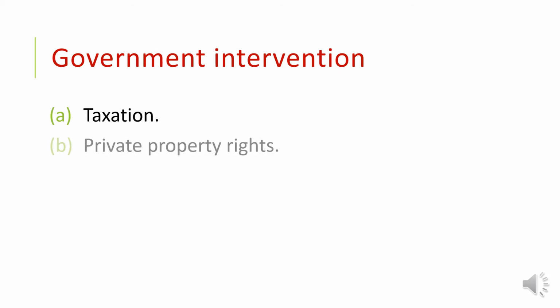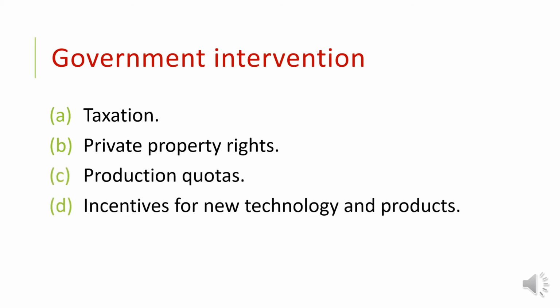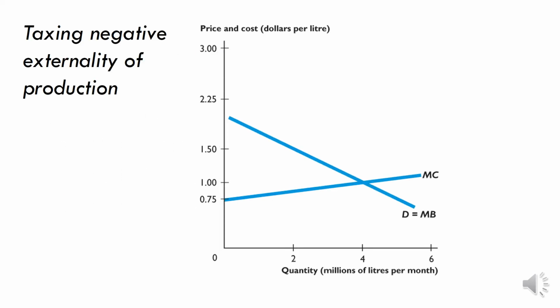They could engage in taxation, they could engage in private property rights allocation, they could have production quotas, or they could provide incentives for new technology and products to change either the entire way in which production occurs, or to produce entirely new kinds of products which don't generate the externalities. We're just going to look at the first couple.